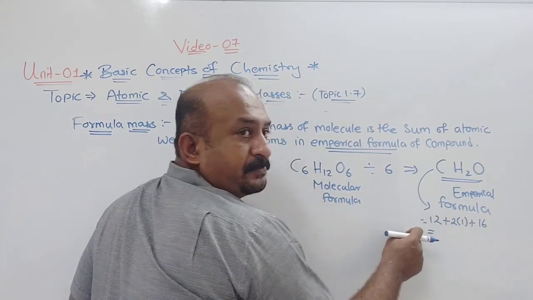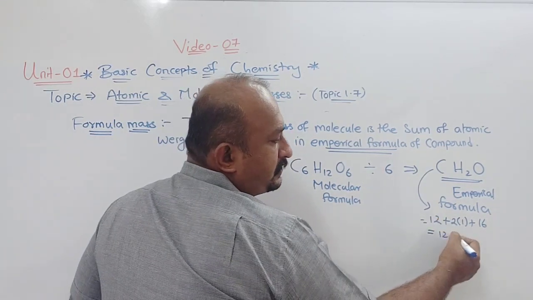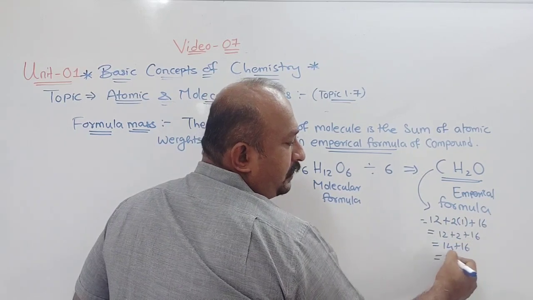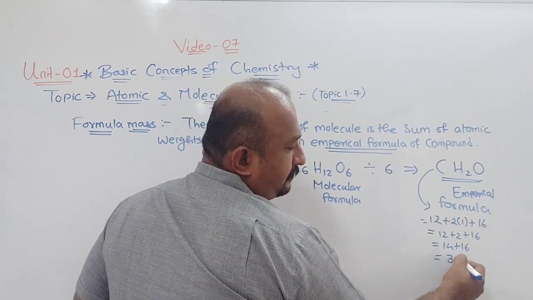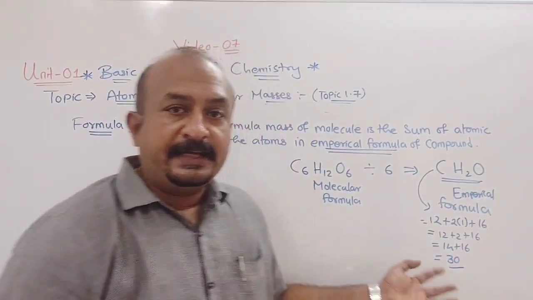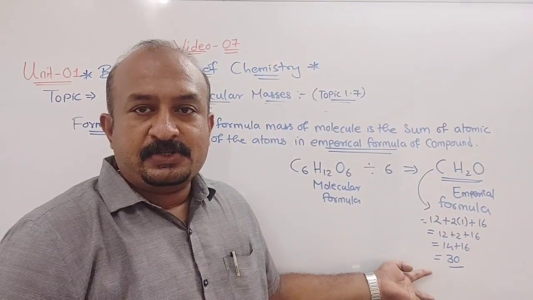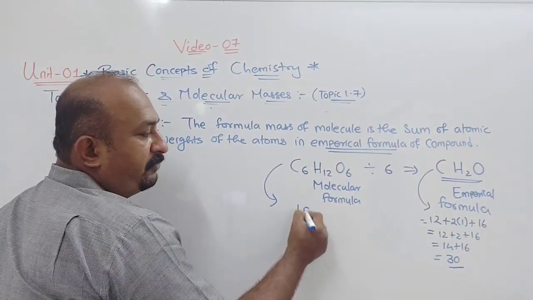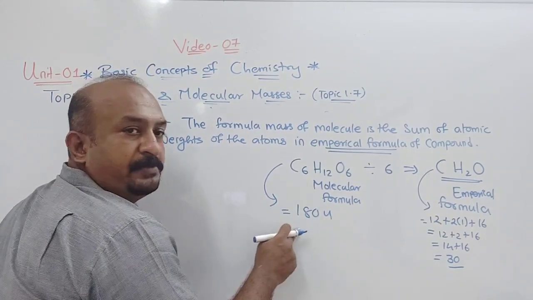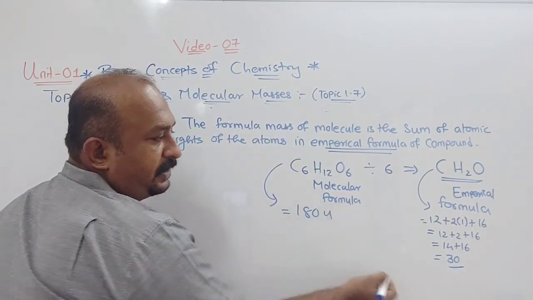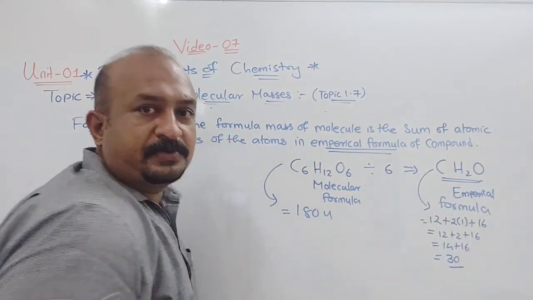So it will be 12 plus 2 plus 16, that is 14 plus 16, which equals 30. So 30 U is your formula mass. But if you count for glucose, it will be 180 U. That is the molecular mass. And this is formula mass.